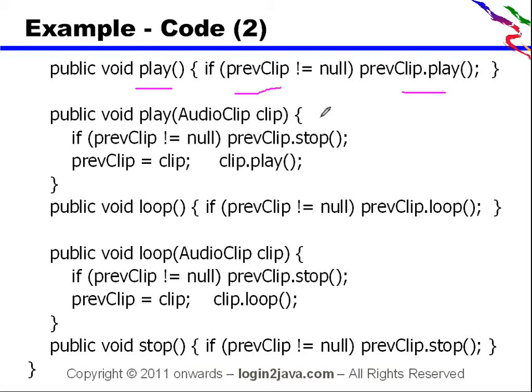And this is a play method where you can send a new clip and it will stop the previous clip, start playing the new clip, and make it the previous clip. Then there is a loop, another loop, and then a stop method. So this is the code. We should not worry much about this code because at present we are studying the singleton pattern.